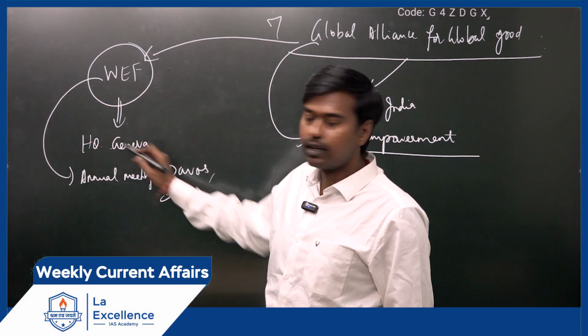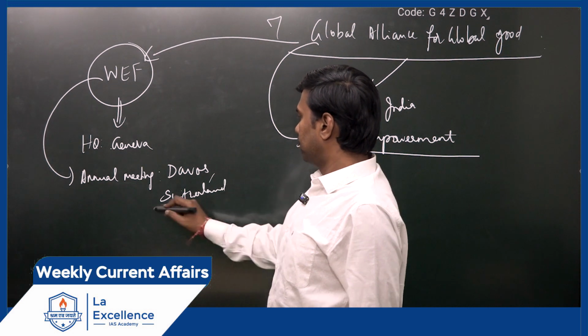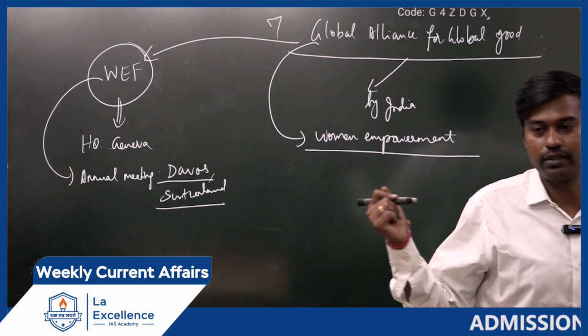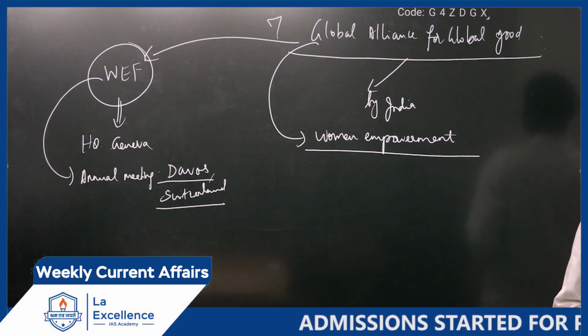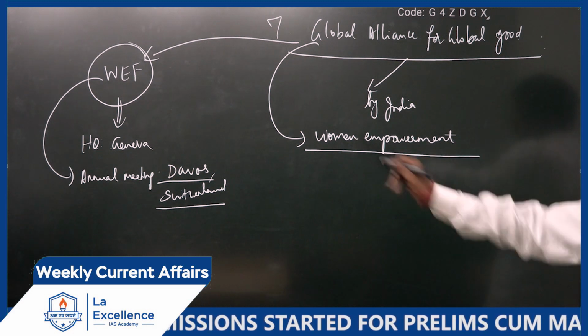Geneva is also in Switzerland only. It is a very nice place to meet in the summer. Want refreshment? If you go to Switzerland, the Swiss climate will be very nice, and that is the reason these people meet there at that time.